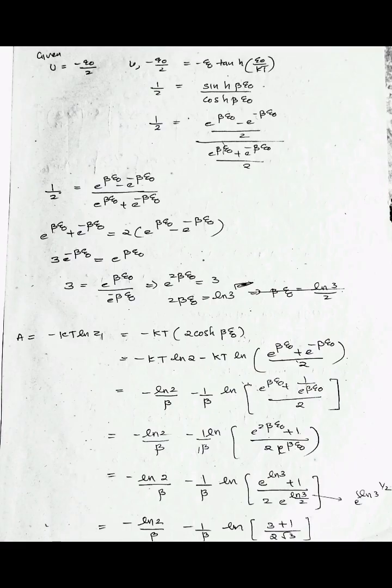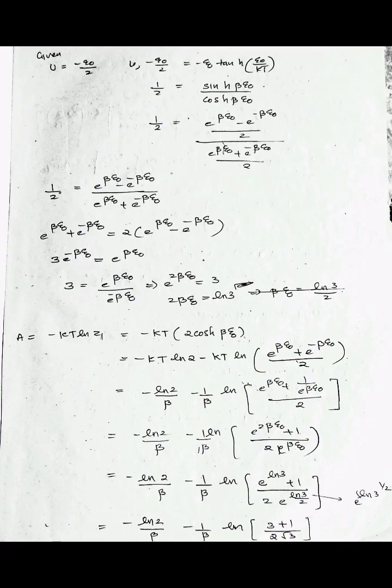And here A is equal to minus kT ln Z1, that is minus kT ln (2 cosh beta E0), that is minus kT ln 2 minus kT ln ((e raised to beta E0 plus e raised to minus beta E0) by 2), that is equal to minus ln 2 by beta minus 1 by beta ln ((e raised to beta E0 plus 1 by e raised to beta E0) divided by 2), and this is equal to minus ln 2 by beta minus 1 by beta into ln ((e raised to 2 beta E0 plus 1) by (2 e raised to beta E0)). This is equal to minus ln 2 by beta minus 1 by beta ln ((e raised to ln 3 plus 1) divided by (2 e raised to ln 3 by 2)).